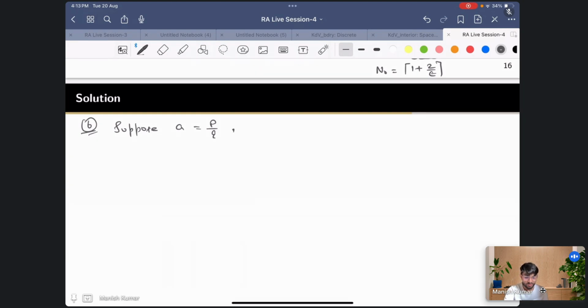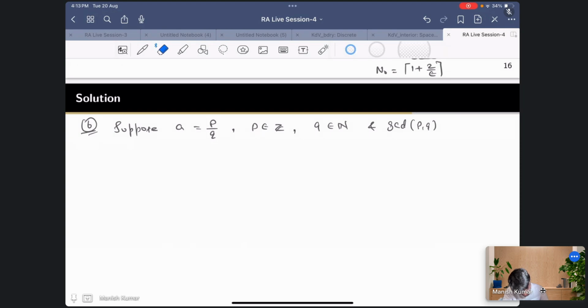So P belongs to Z, Q belongs to N, and GCD of P comma Q is 1. This is how we can write any rational number. That's not a problem.